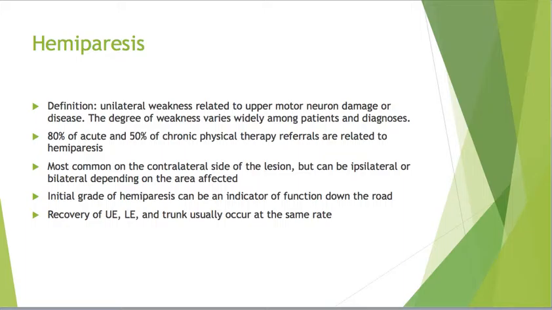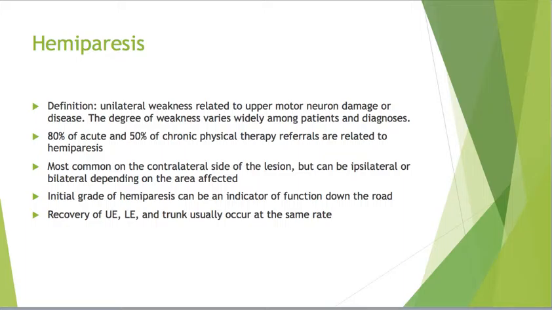Hemiparesis is the most common impairment following stroke. It's defined as unilateral weakness related to upper motor neuron damage. The degree of weakness varies widely among different patients and diagnoses. 80% of acute and 50% of chronic physical therapy referrals are related to hemiparesis.